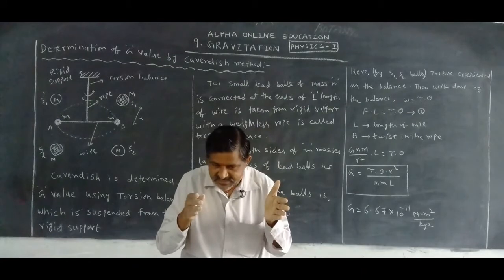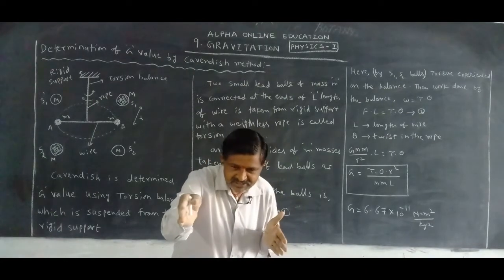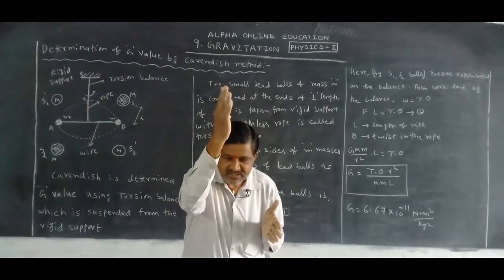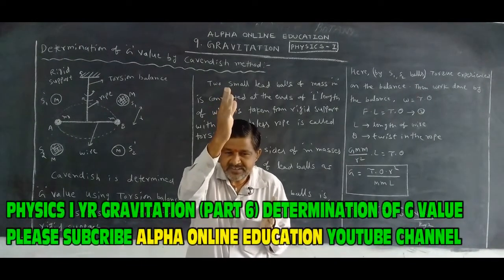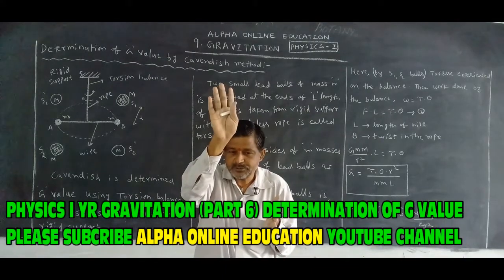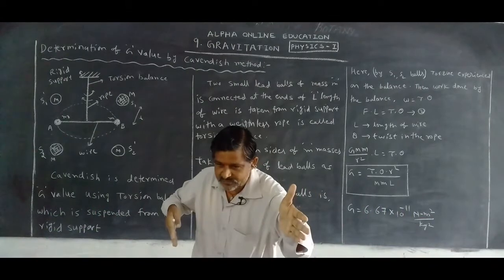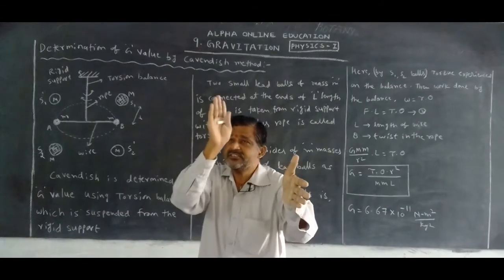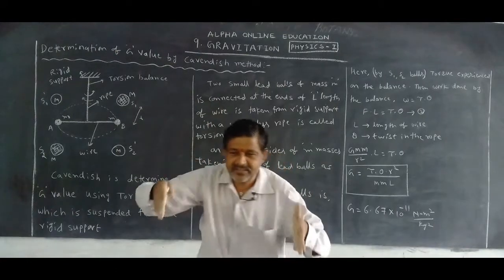Means when the torsion balance is taken, there are two masses here and two masses here. First we discussed that two equal forces act in this direction and the twist occurs in the rope. Then the restoring force brings the rope to the initial position, and immediately force acts in the other direction and the twist occurs on the other side.